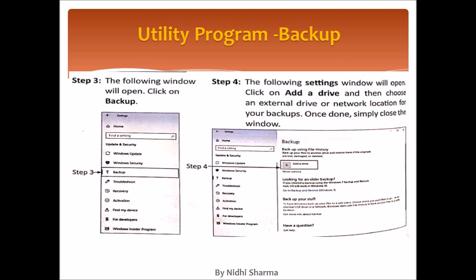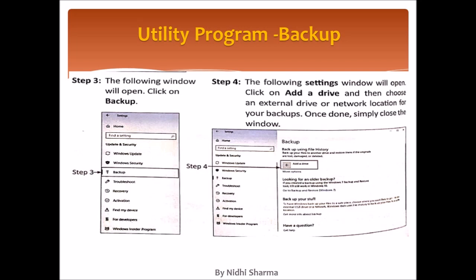After going to backup, you have to select the device or drive where you want to take the backup. If you want to take the backup on some pen drive or etc., you have to select that. Or if you want to take a backup of C drive and D drive, then you can select that drive where you want to take the backup. So like this, we can do the backup of our data.